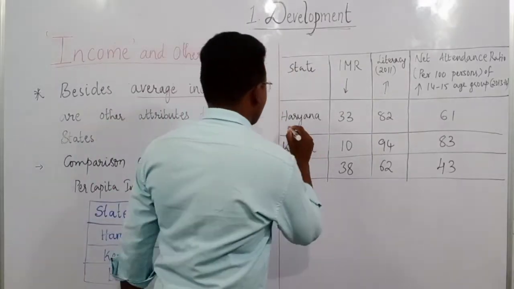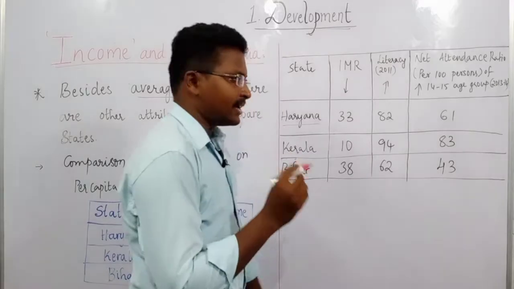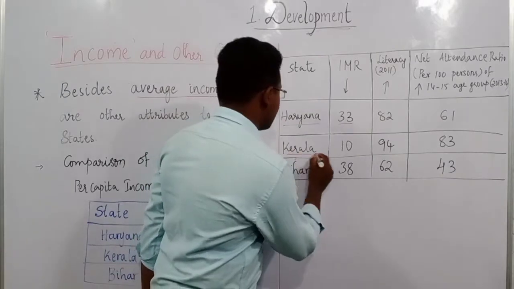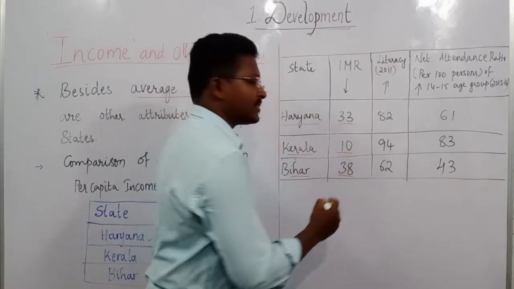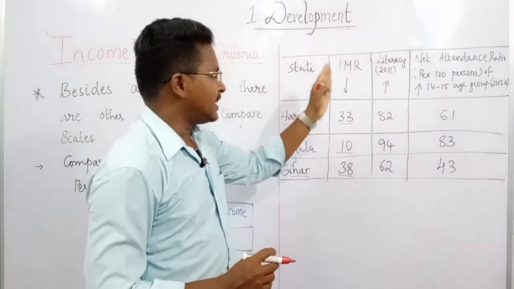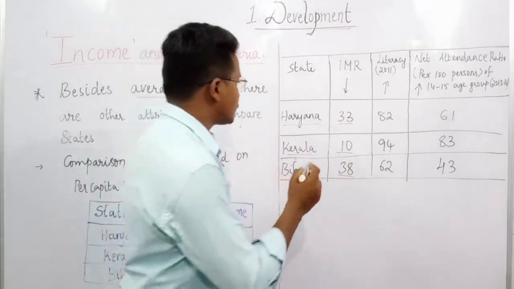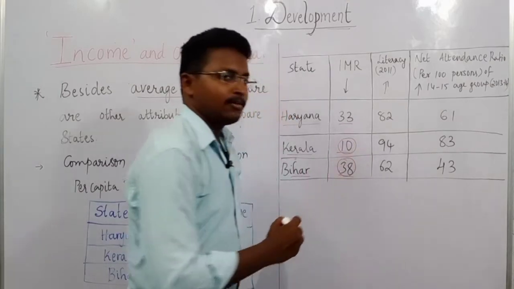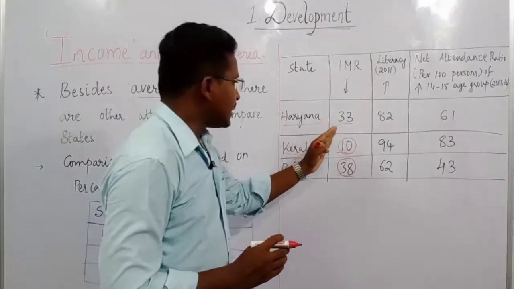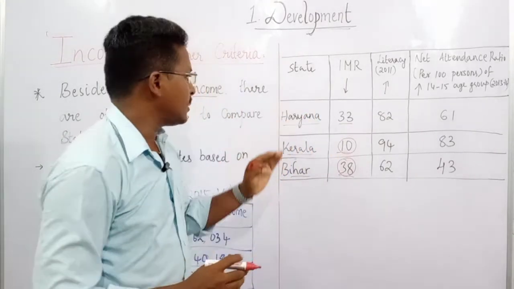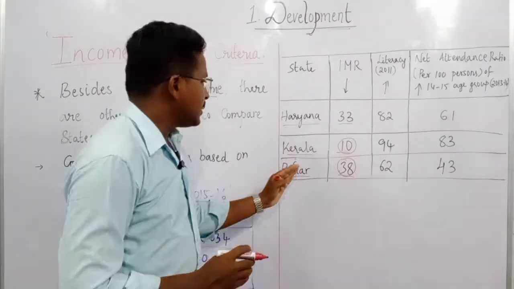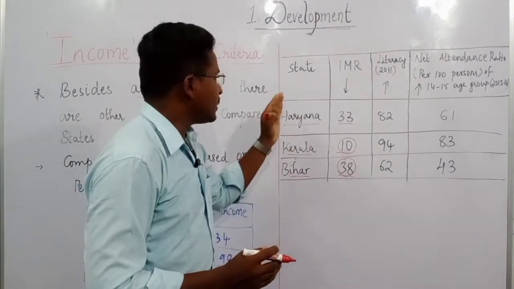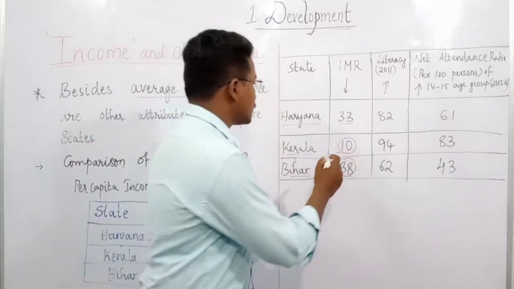If we take Haryana, when it comes to the infant mortality rate, Haryana's infant mortality rate is 33. Then Kerala is 10 and Bihar is 38. So according to the given data, the IMR of Kerala is very low and Bihar is very high. That means on average only 10 children are dying before the age of 1 year in Kerala, whereas in Bihar it is 38 children, and Haryana is also almost closer to Bihar.